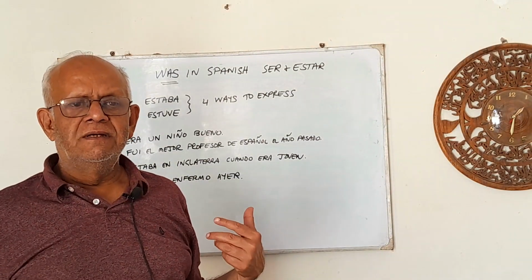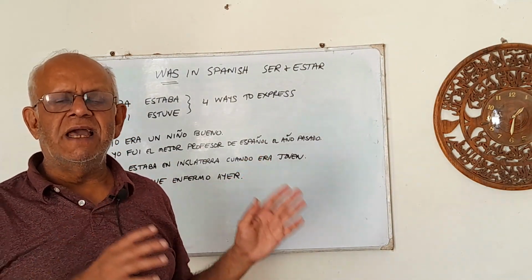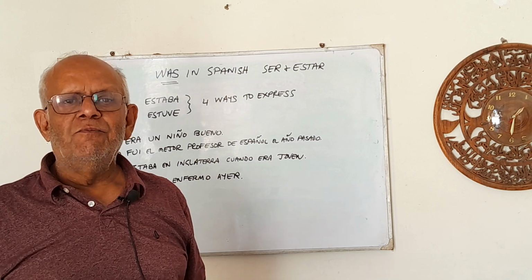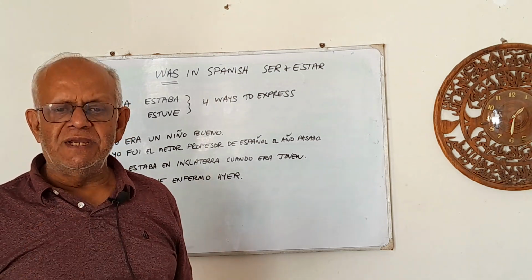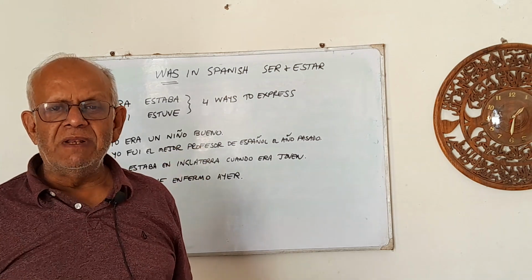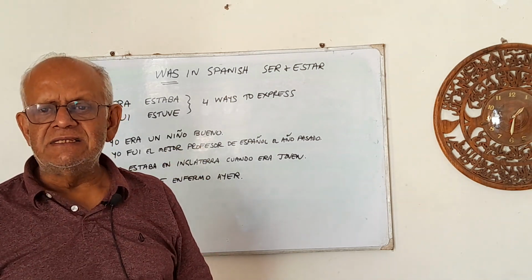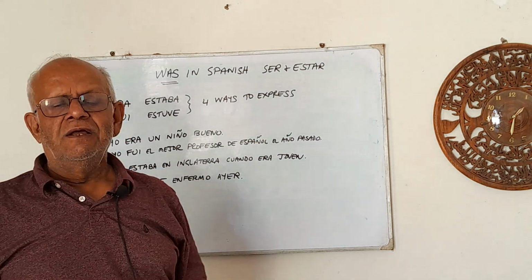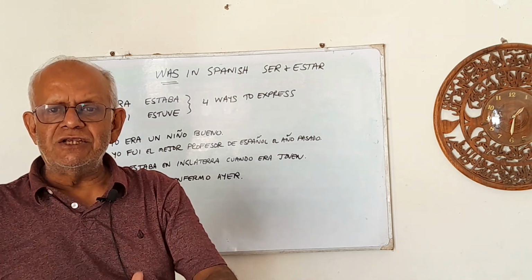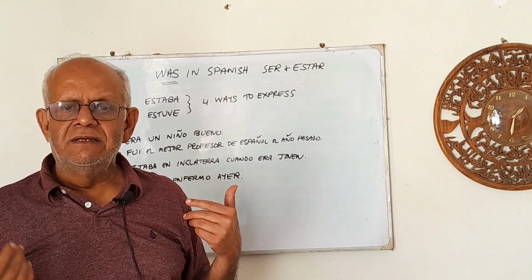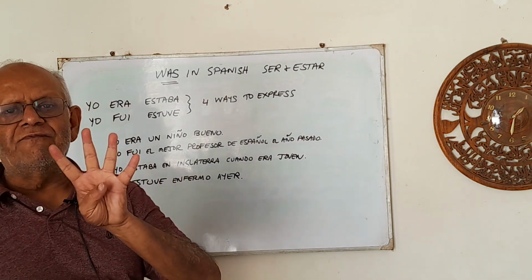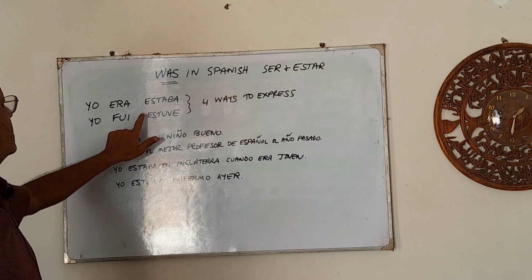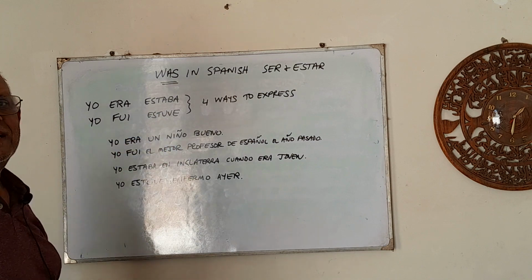Now, to recall, to be in Spanish is ser as well as estar. Both these verbs mean to be. When do we use ser? We use ser for permanent situations, to describe people and things, to express nationalities, occupations, and for telling the time. And when do we use the verb estar? For temporary situations, locations, and feelings. Okay, so in accordance with these, there are 4 different ways of saying was. Yo era, yo fui, yo estaba, and yo estuve.